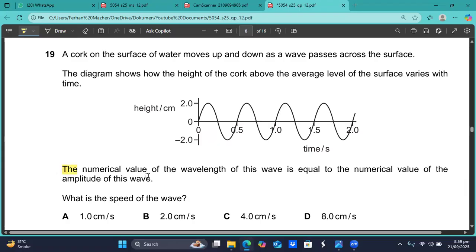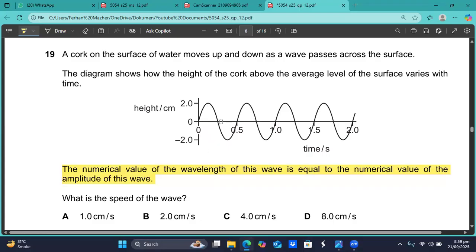This sentence is very, very important. Just highlight this. He said, from this graph, you cannot tell the wavelength directly. From this graph, you can tell only the amplitude of the wave. But he said the numerical value of the wavelength of this wave is equal to the numerical value of the amplitude of this wave. The amplitude here is 2 centimeters. So that means the wavelength is also 2 centimeters because of this sentence.